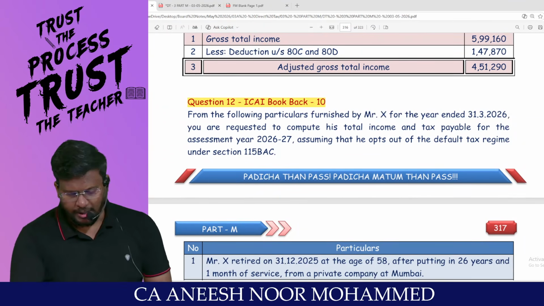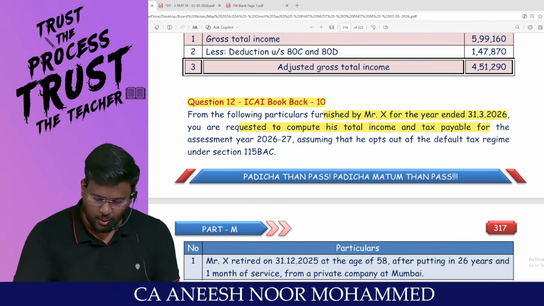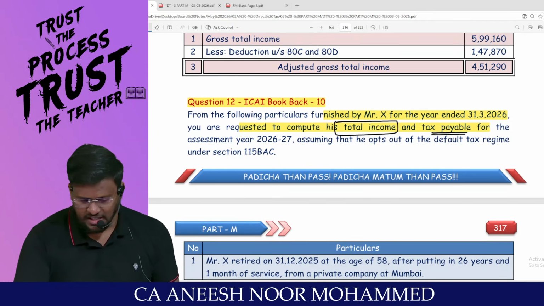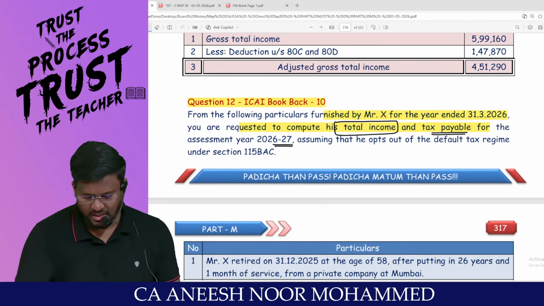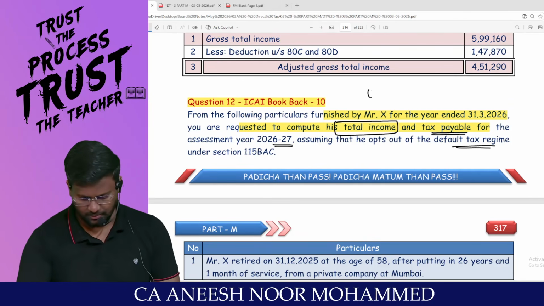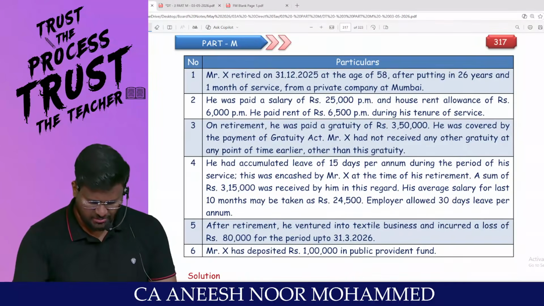From the following particulars furnished by Mr. X for the year ended 31st March 2026, you are requested to compute the total income. Okay, fine, we will compute the total income and tax payable for the assessment year 26-27, assuming that he opts out of the default tax regime. That means we are going to travel through the optional tax regime. Only this much is there.